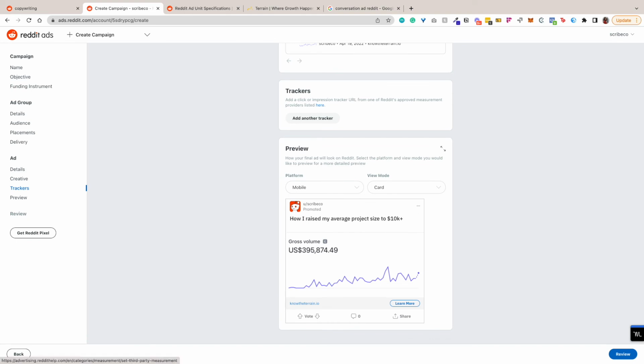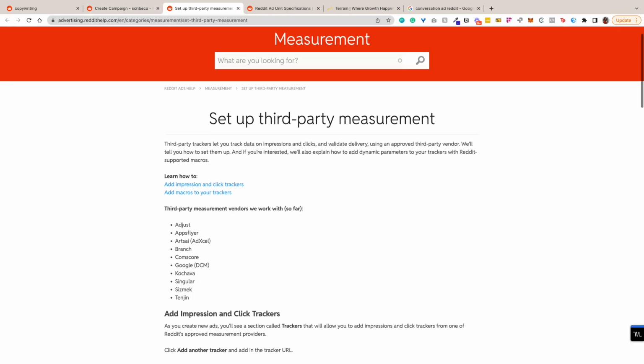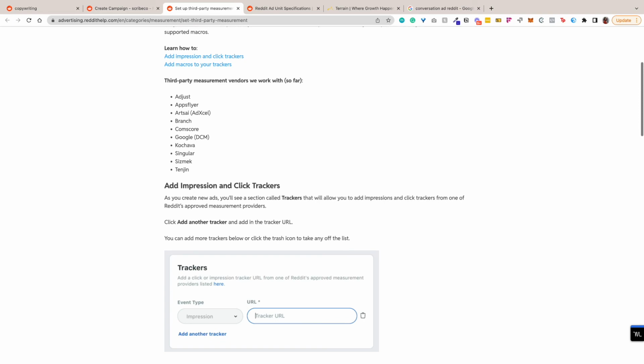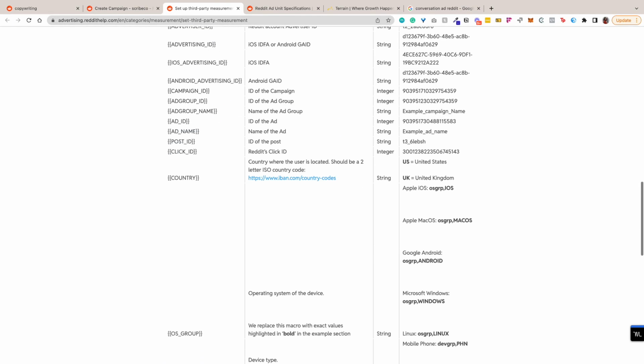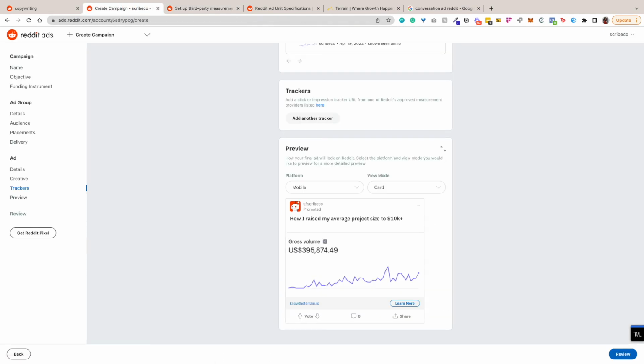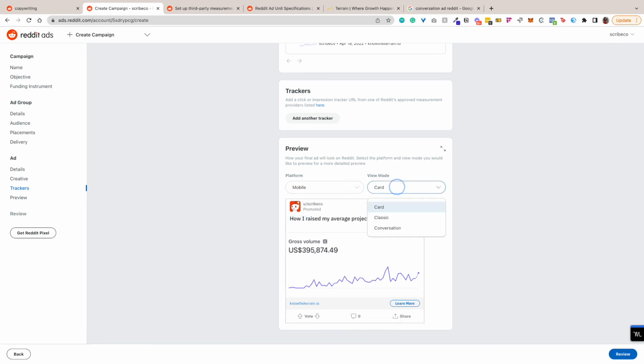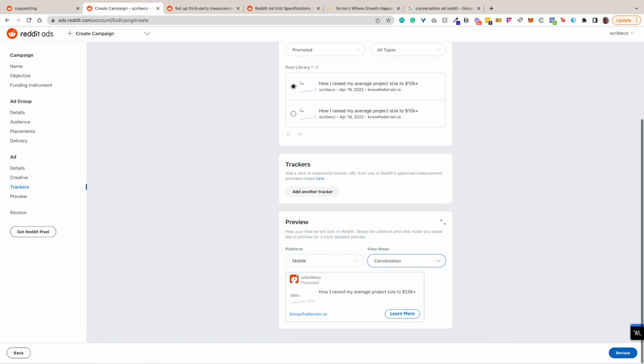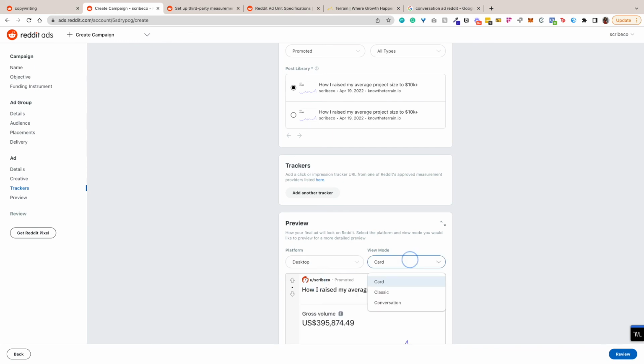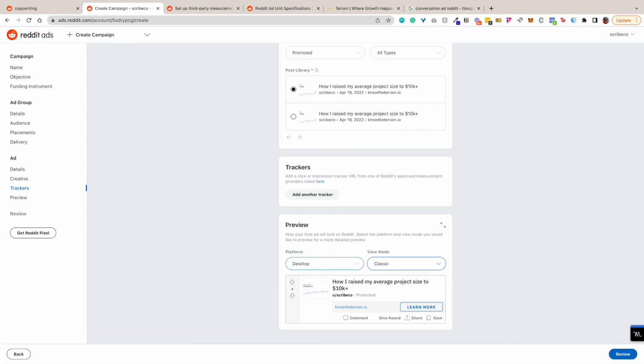You can add a tracker if you have something set up. So if you're using any of these, you can add all of that, and they have all of the instructions here. But really, I'm just looking for the path of least resistance over here, and we can optimize as we go along, and this will give you an example of what things will look like. So in a conversation, this is what it'll look like. Classic, all of that. Okay, cool.